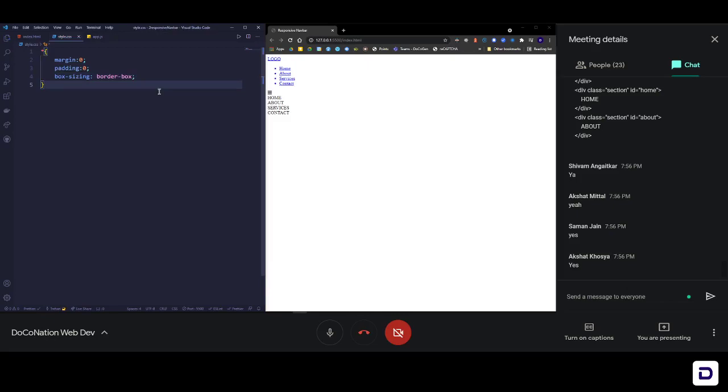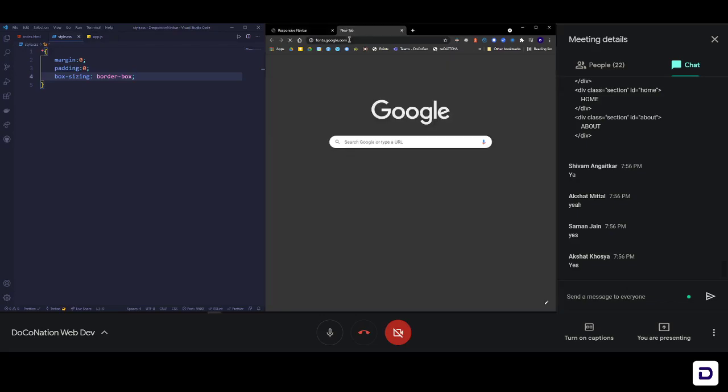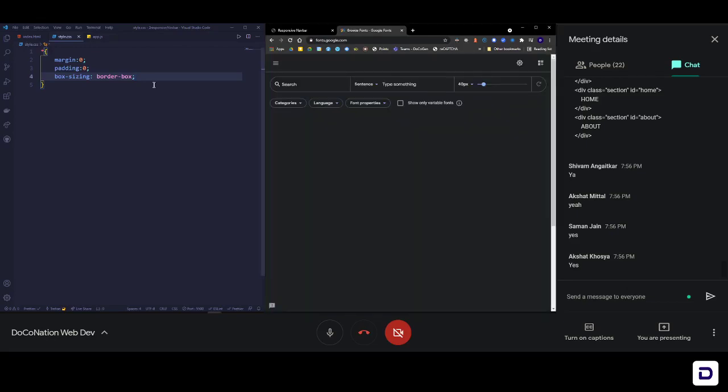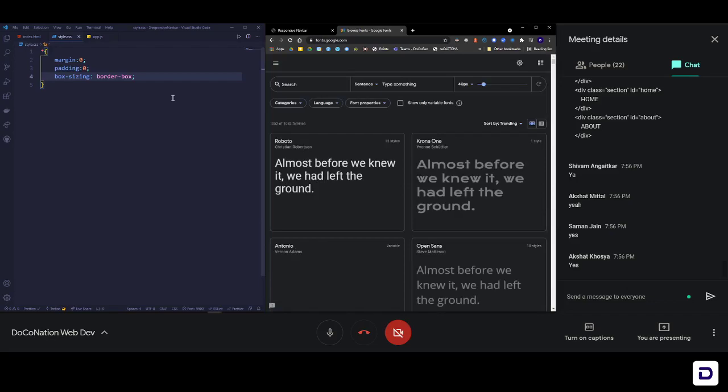Now one more thing that I want to do is add a custom font, because this font does not look nice. The font that generally a browser gives you is not nice. So let's add a custom font. For that, you can go to fonts.google.com, a great resource for fonts. They're all for free and you can add them in your code. Just like we added that icon from Font Awesome, in the same way, you can add fonts from Google Fonts.